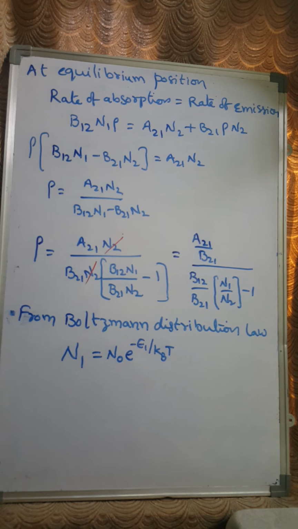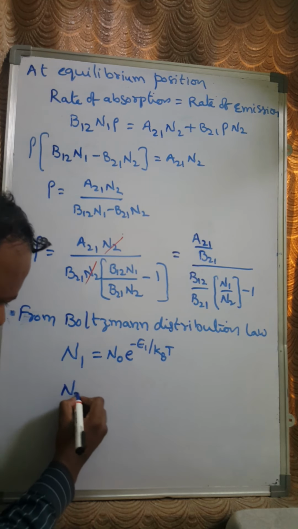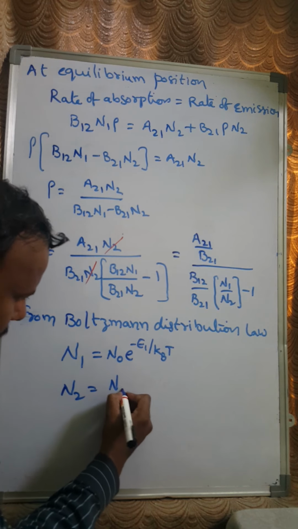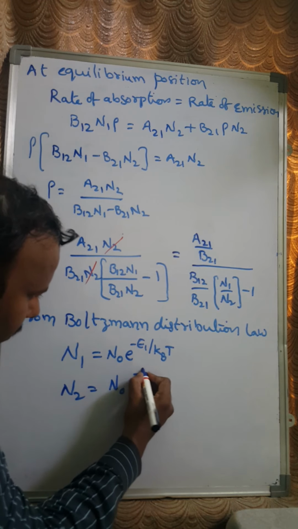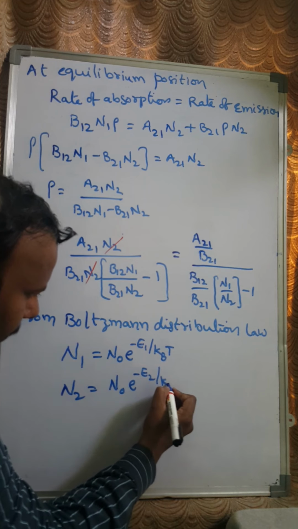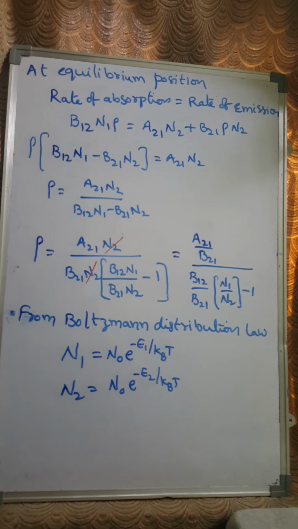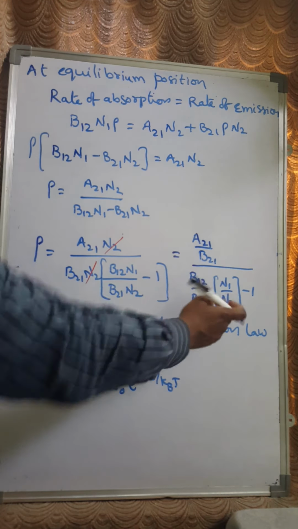Similarly, the number of electrons in the second excited state N2 will become N0 exponential of minus E2 by KBT, right? Now we have the ratio N1 by N2, right?